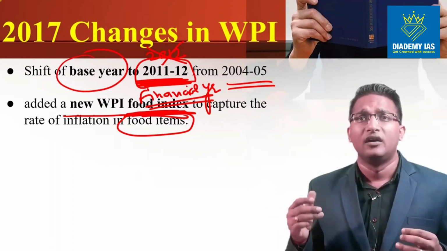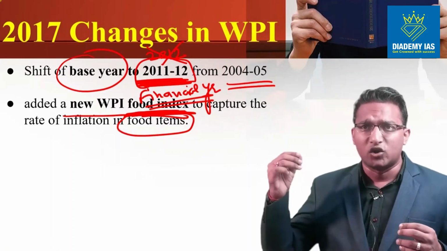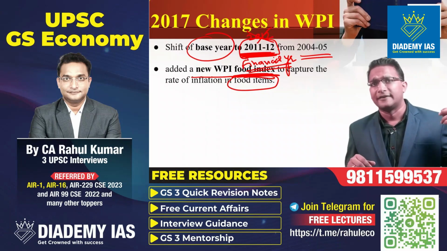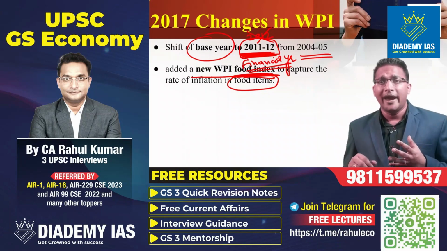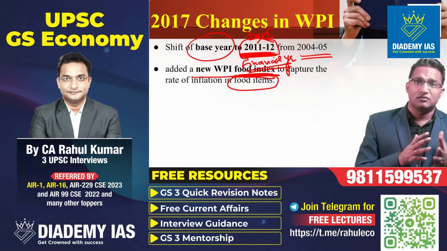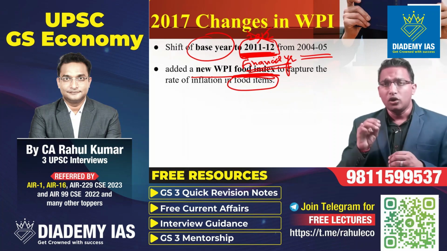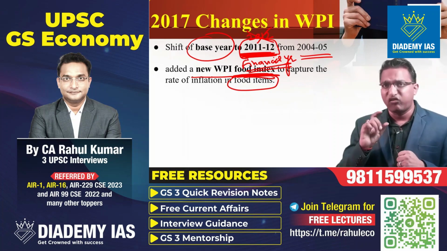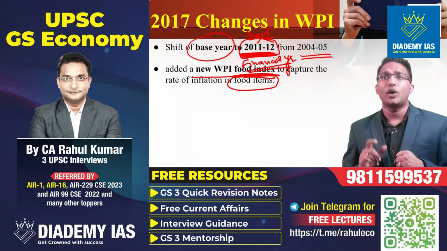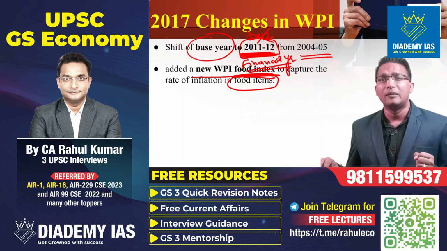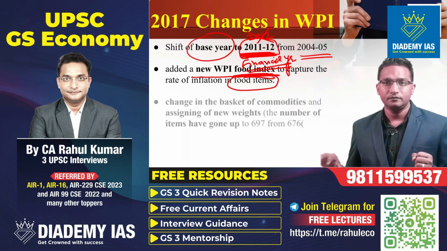You hear the news of the prices of tomato increasing, the prices of onion increasing, and the government is suddenly coming into action because food items impact the poor people directly. So to track the information regarding the food inflation and to have a control over the food items, we have taken this new WPI food index separately.